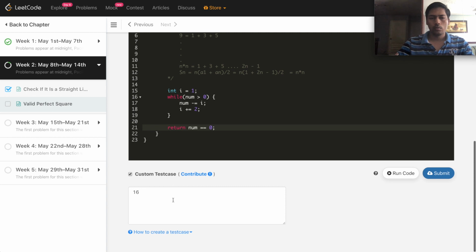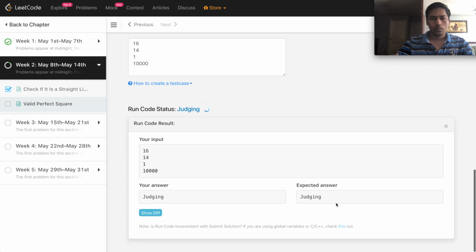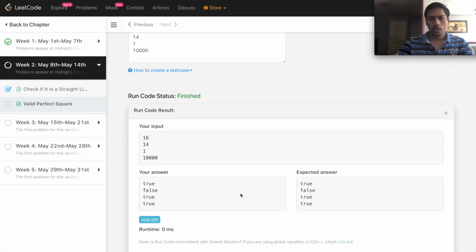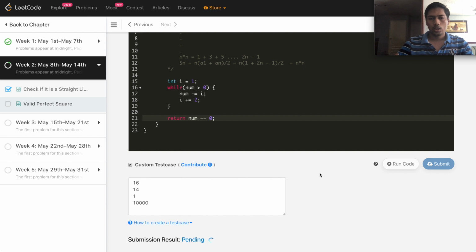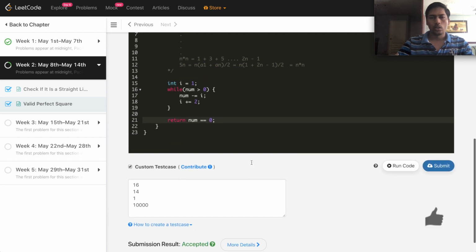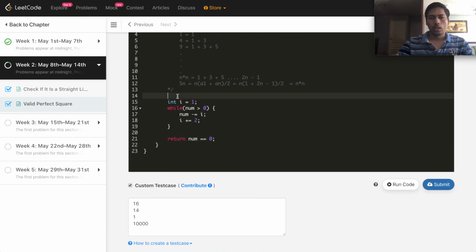Let's test with the custom tests: 14, 1, and one big number that is a perfect square. Let's check whether our custom test is passing or not. It is passing. Let's try to submit it. So this got accepted. Let's find out the time complexity.